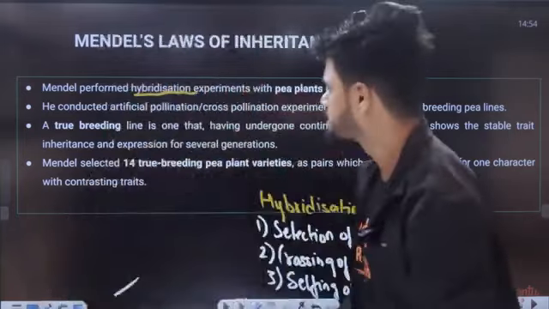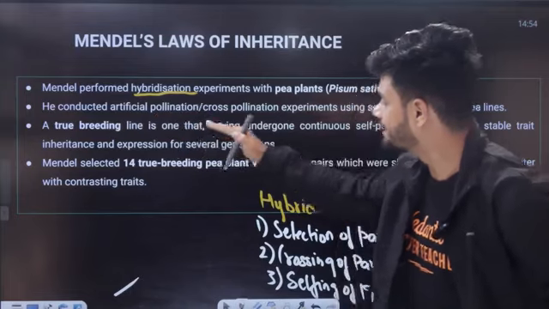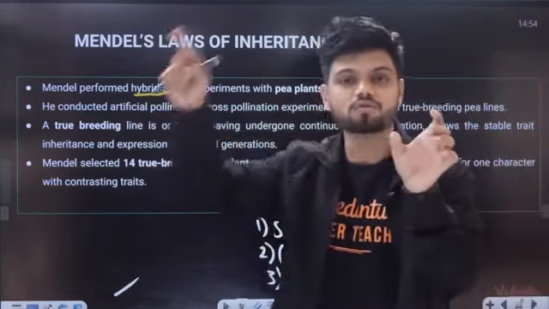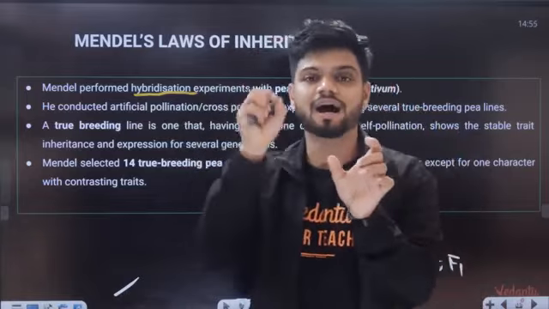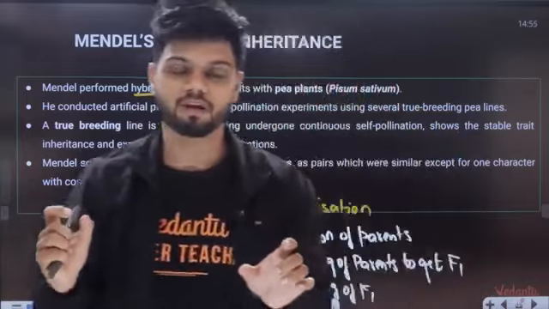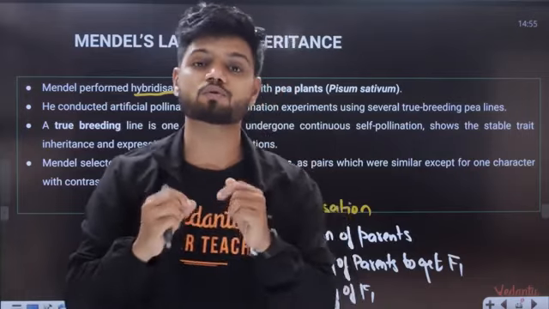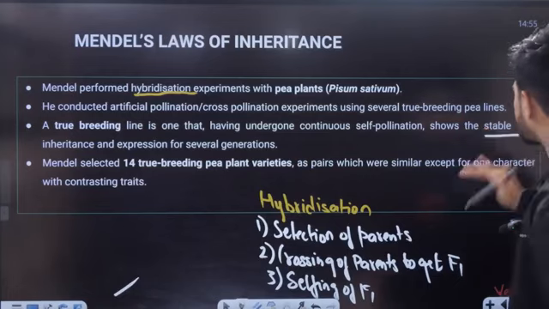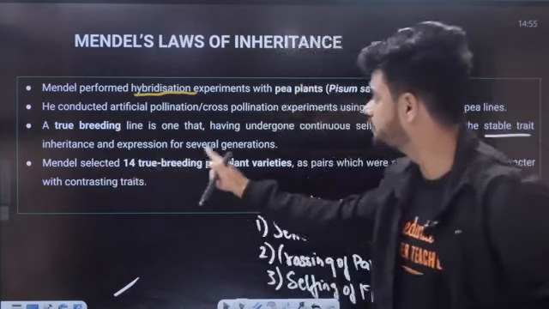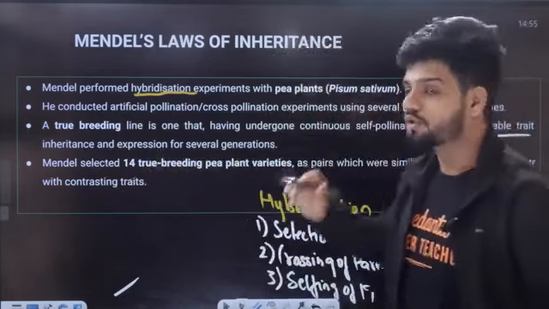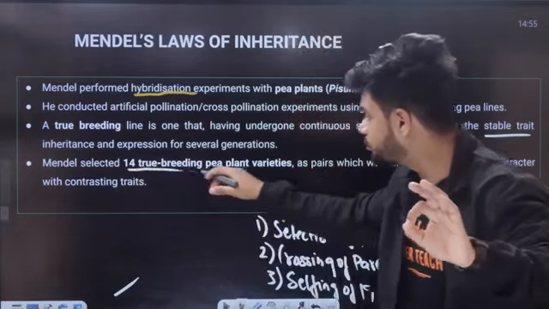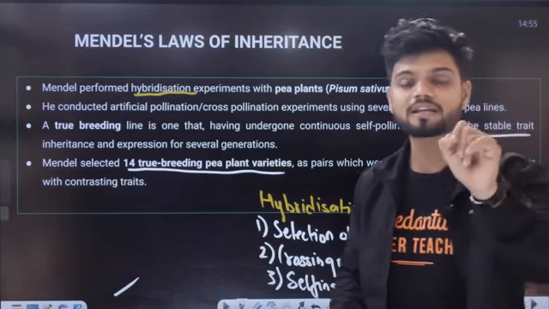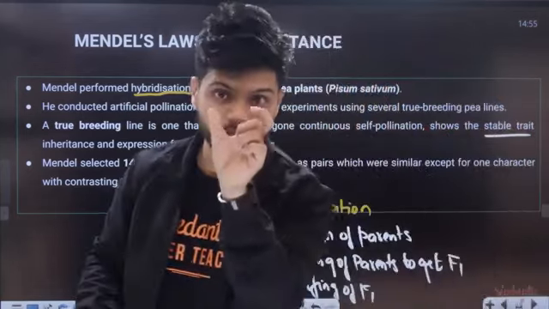Okay. Now students, a true breeding line is one that has undergone continuous self-pollination. So I have a plant, I will make it undergo self-pollination until I get a pure breeding line. When I say pure line, it is supposed to express only one type of phenotypic expression. It shows a stable trait inheritance and expression for several generations. So Mendel took 14 true breeding pea varieties. Each one of them is expressing a particular trait.